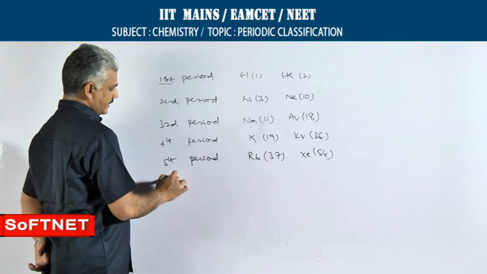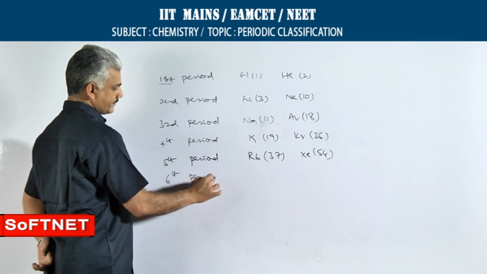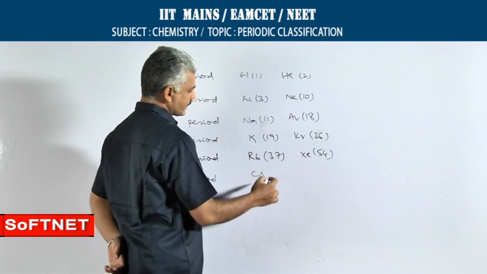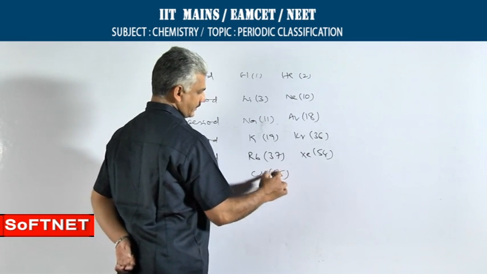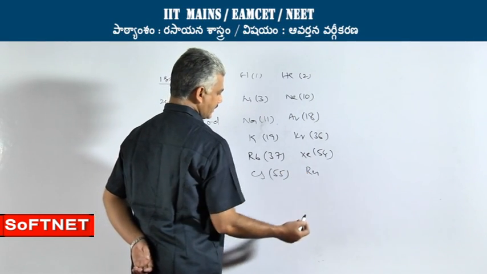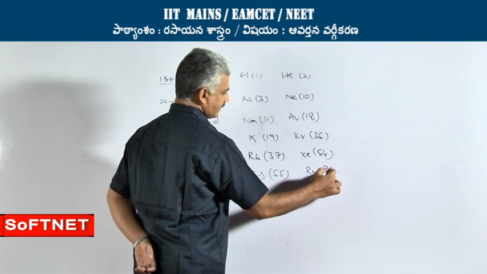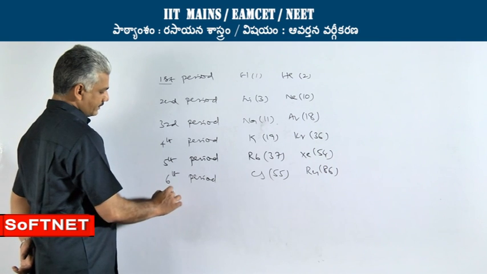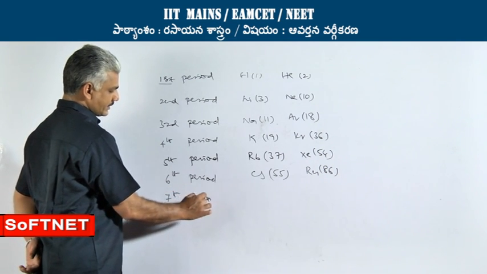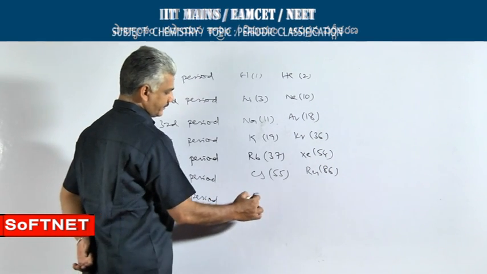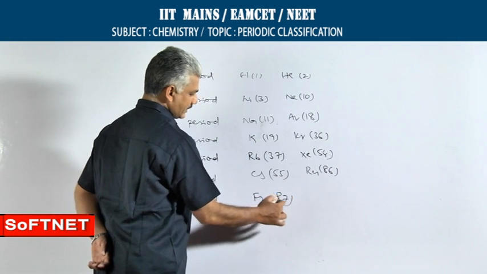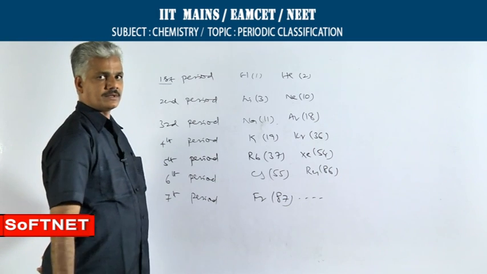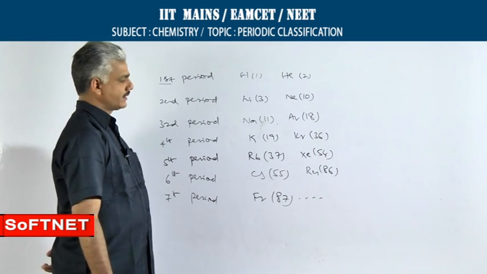In the sixth period, the starting element is cesium, atomic number 55, and the ending element is radon with atomic number 86. The seventh period begins with francium, atomic number 87, and stops at atomic number 118.